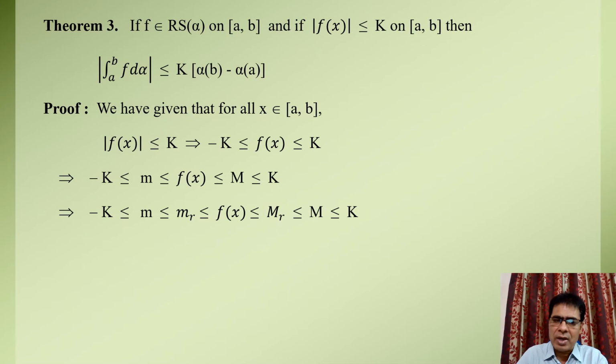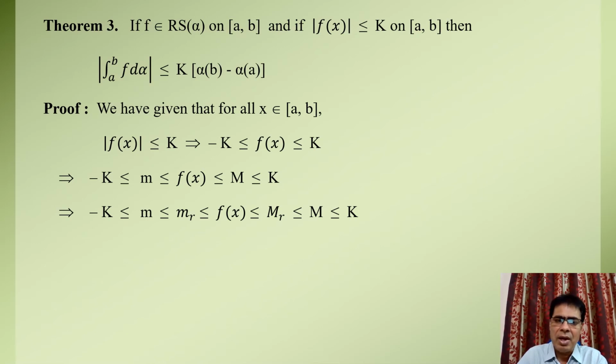As usual notation, small m_r and capital M_r are respectively the greatest lower bound and the least upper bound of function f in the closed subinterval [x_{r-1}, x_r] of partition P of the closed interval [a, b].